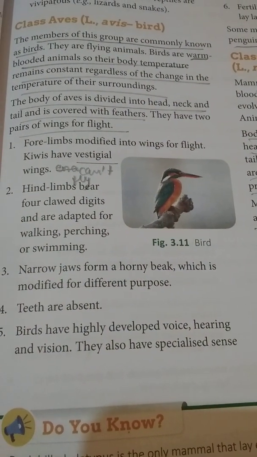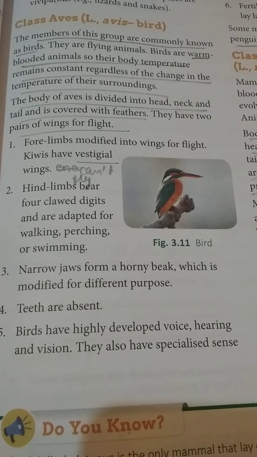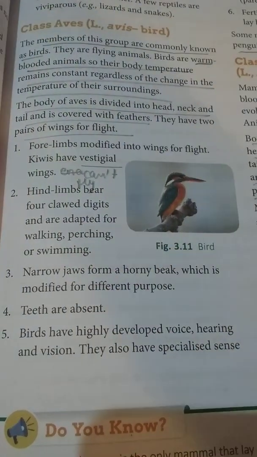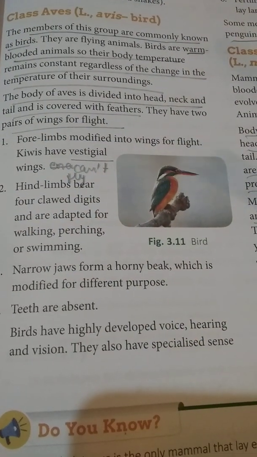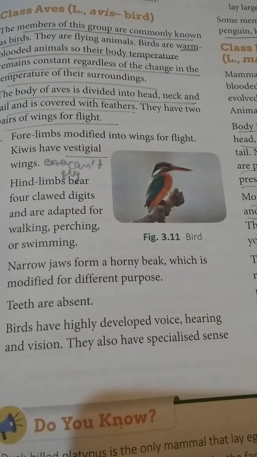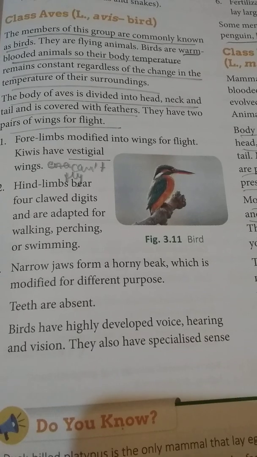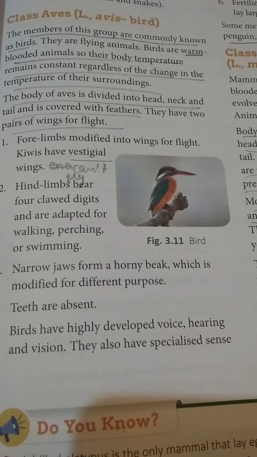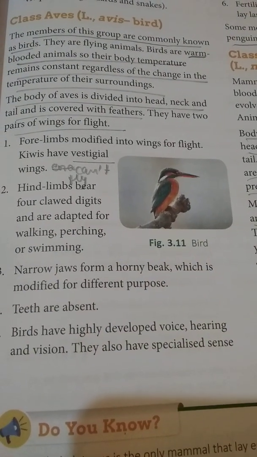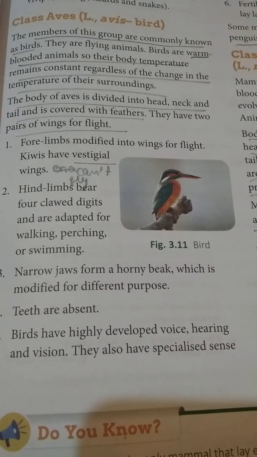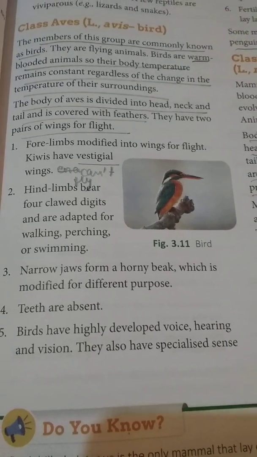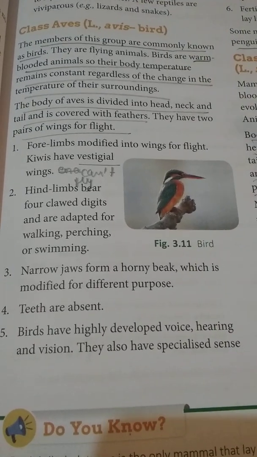As for cold-blooded animals, we have just understood that they change their body temperature according to the environment. But these warm-blooded animals maintain their own body temperature, doesn't matter what the temperature of the environment is. That's why the term used for such animals is warm-blooded animals.